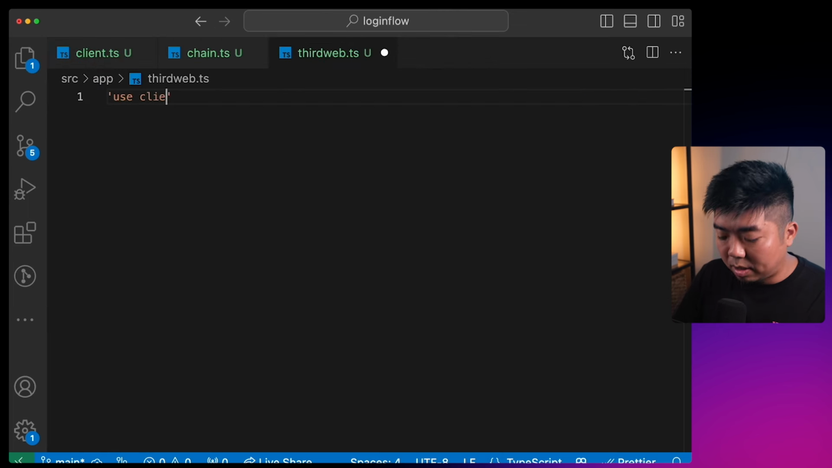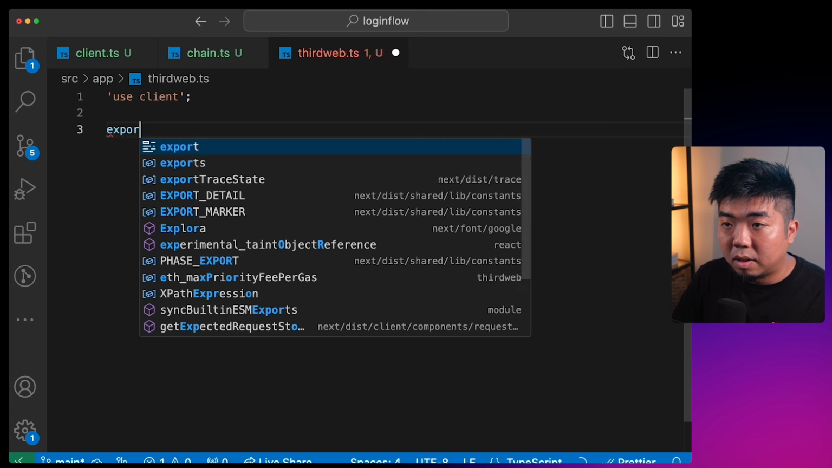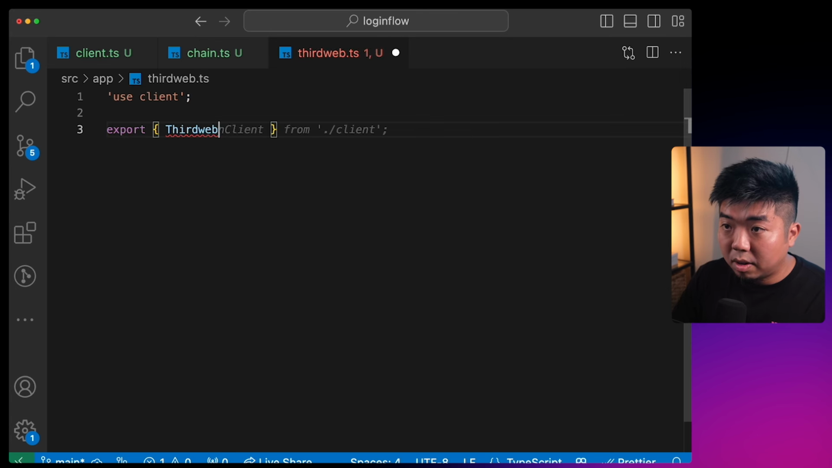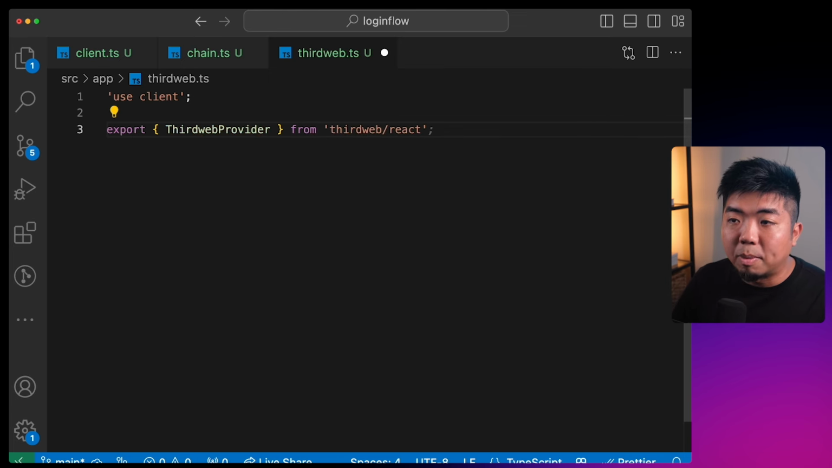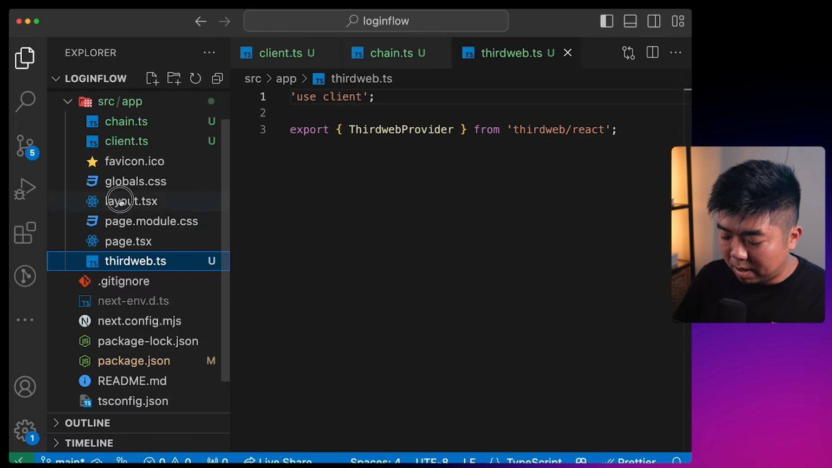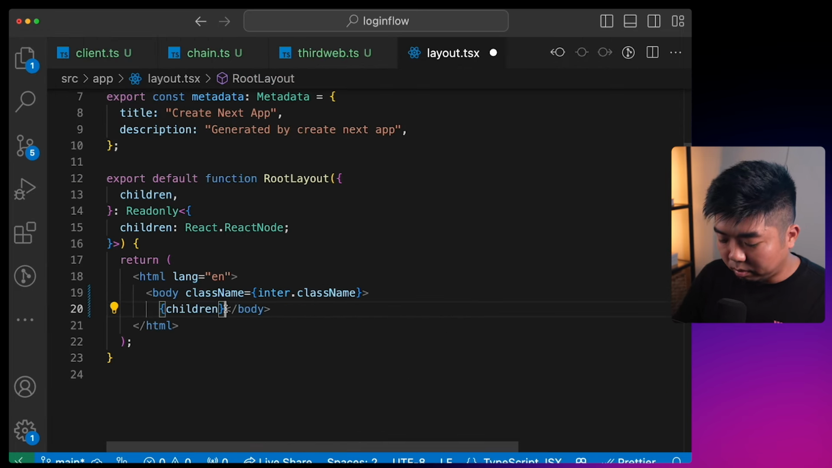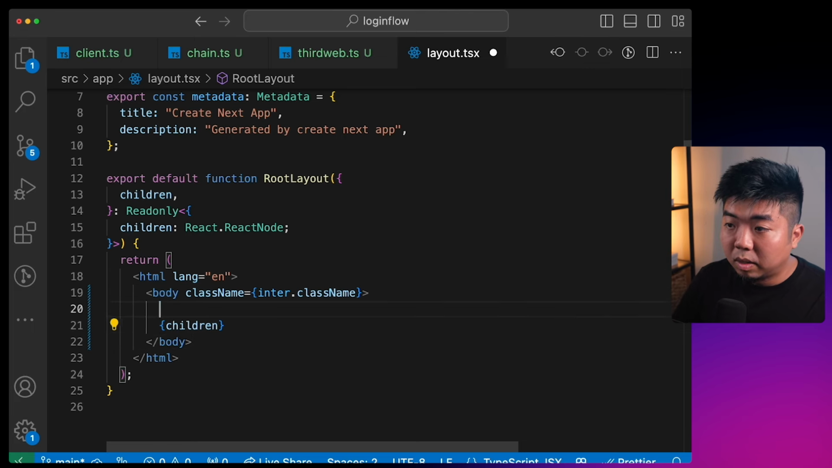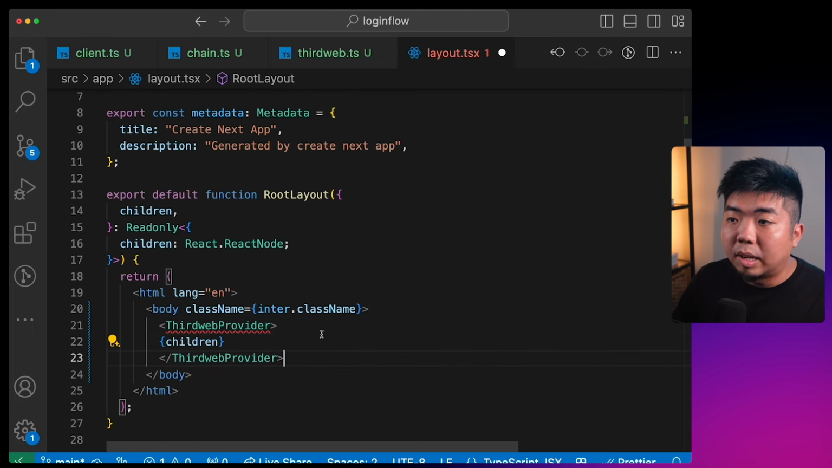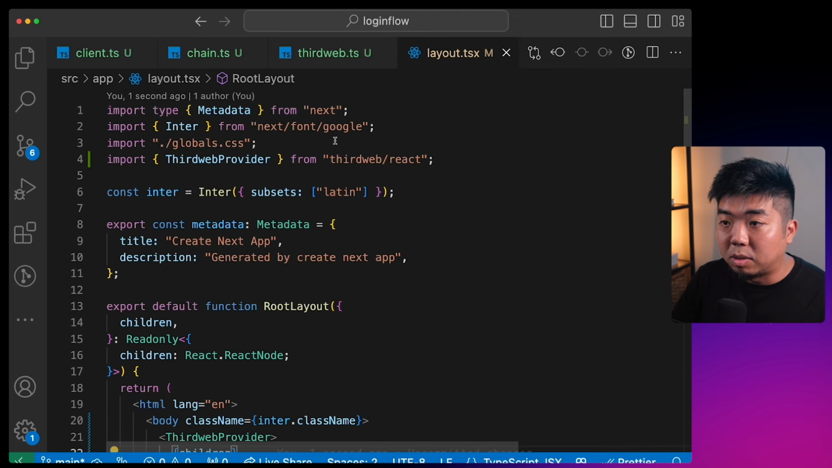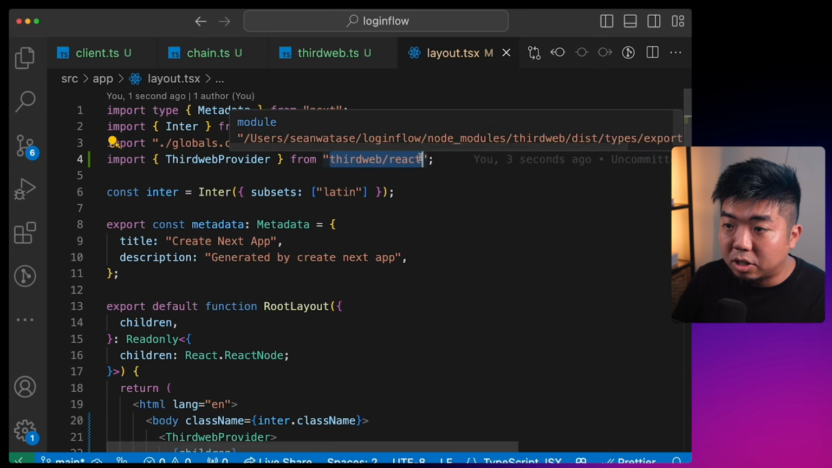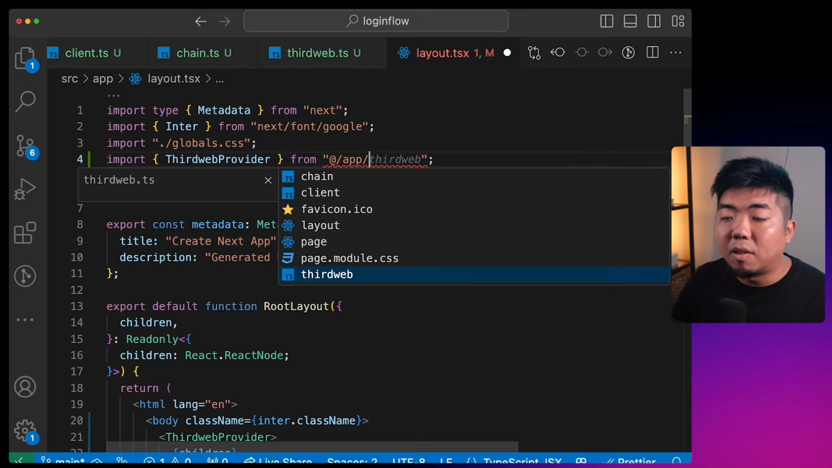And in here, we're going to specify and tag this with use client. And we are going to export thirdweb provider from thirdweb/react. And that way we can use the thirdweb provider, and it's tagged with the use client here. So when we come back to our files and go to the layout page, we're going to wrap the children here with the thirdweb provider. Now we want to make sure that we are importing this thirdweb provider from our thirdweb.ts file. So we're going to go @/app/thirdweb.